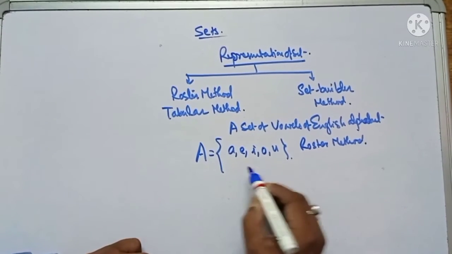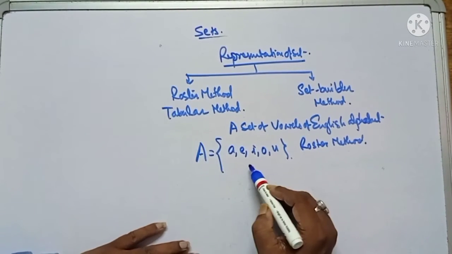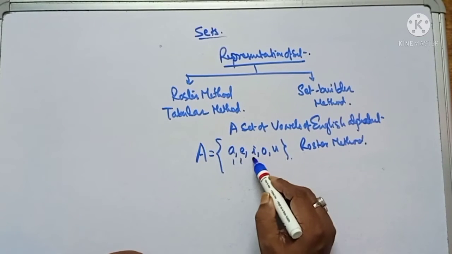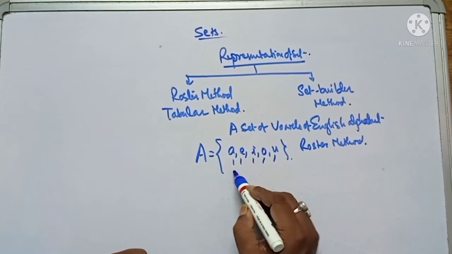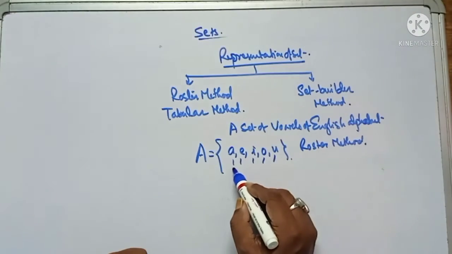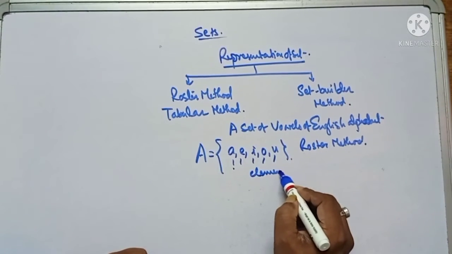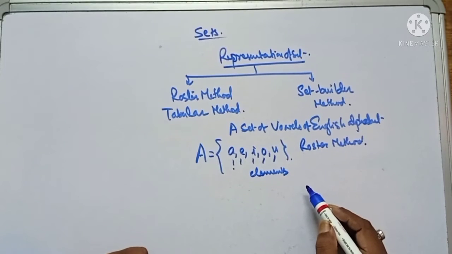In the definition it was called objects. When we represent the set in roster method, these become the elements of set A. This is the roster method.